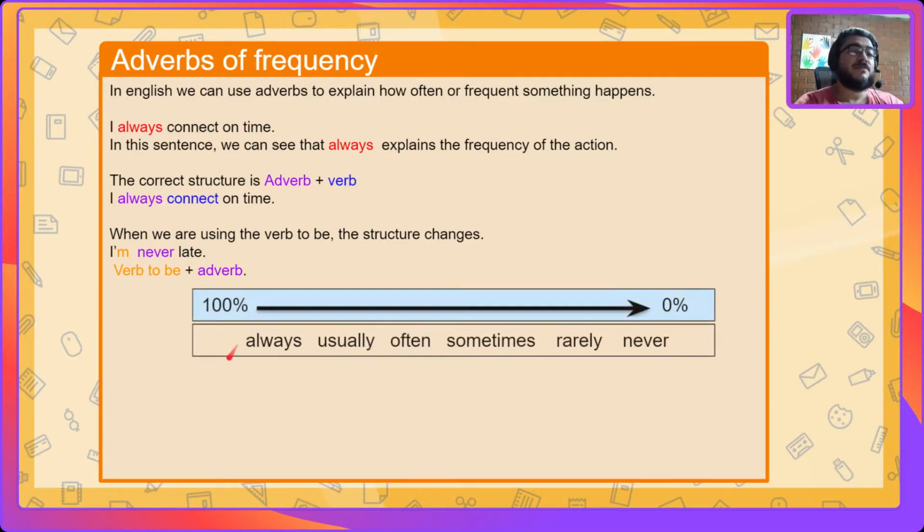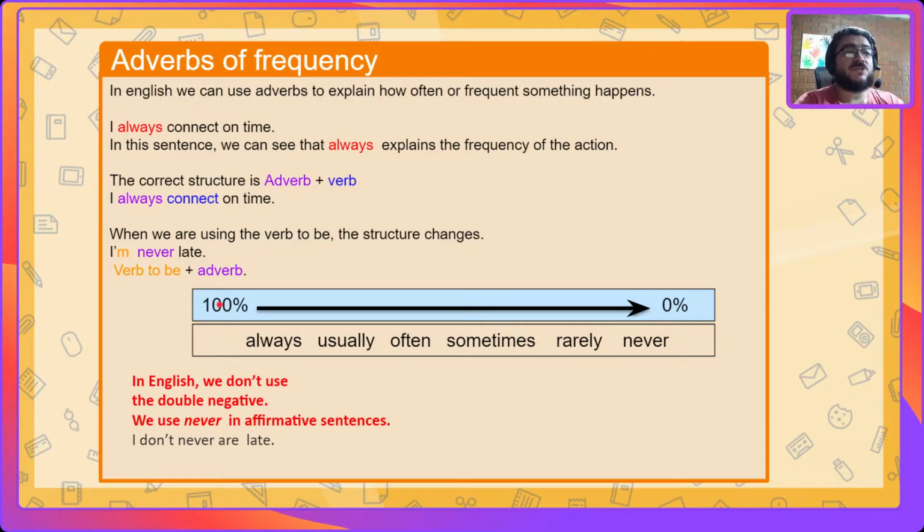Yeah. And here we have this picture of how to use some of the most common adverbs of frequency. Always we're going to use it with 100%, then goes down to usually, often, sometimes it's like a 50%, rarely, almost nothing, and never zero. You never do this, right?